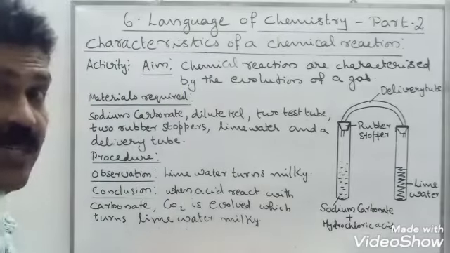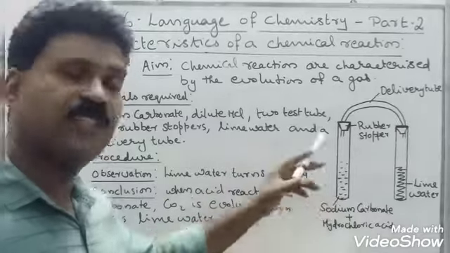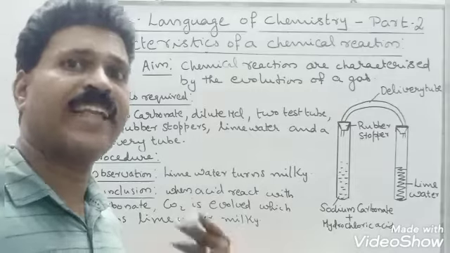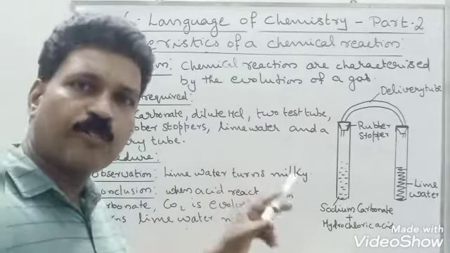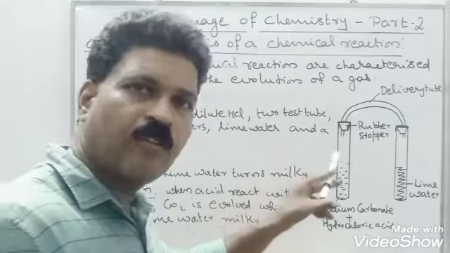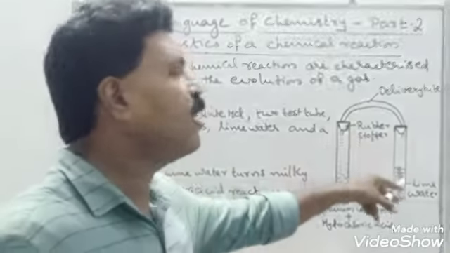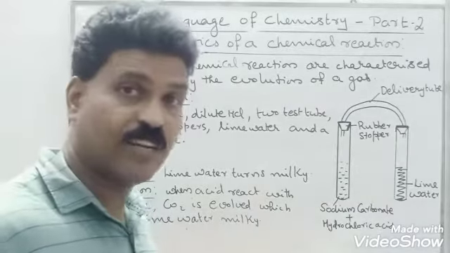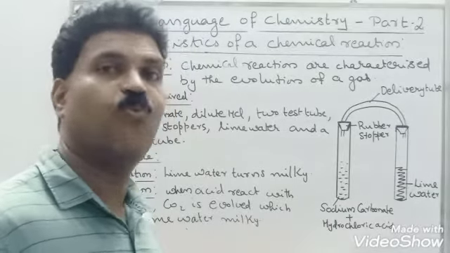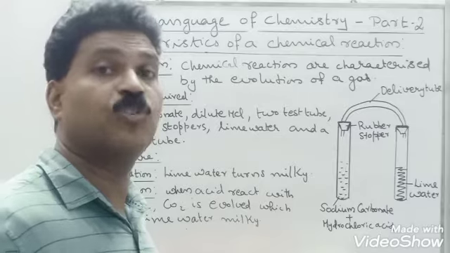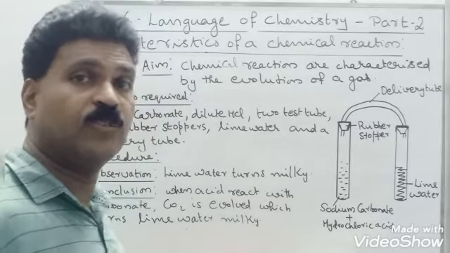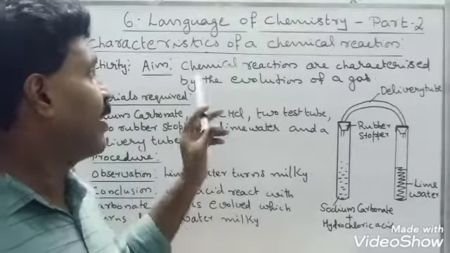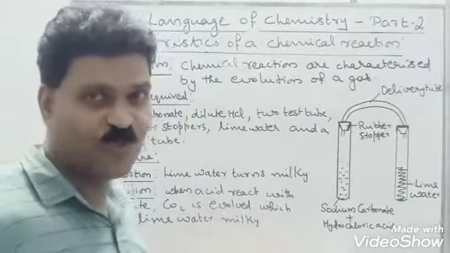Observation: we can see when carbon dioxide reaches the lime water, it turns milky. Conclusion: when an acid such as dilute hydrochloric acid or sulfuric acid reacts with a carbonate such as sodium carbonate, carbon dioxide gas is evolved. When this carbon dioxide gas is passed through lime water, the lime water, which is actually transparent, changes to white. It turns milky. So that is all about this experiment. Chemical reactions are characterized by the evolution of a gas.